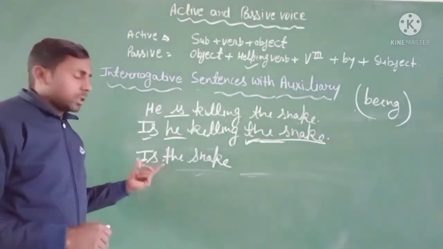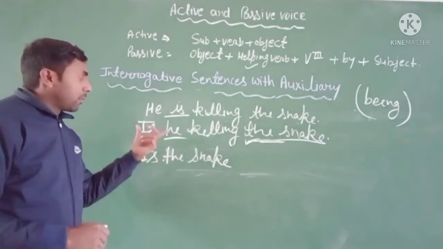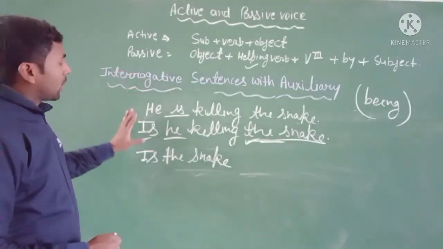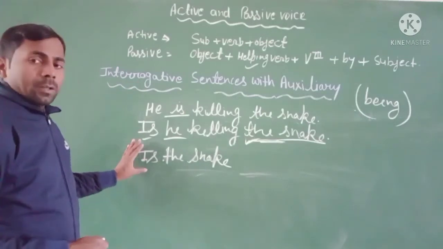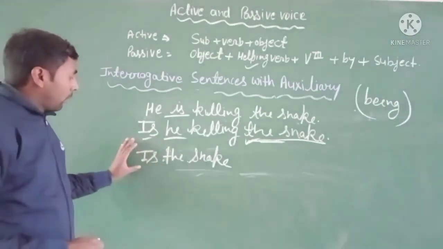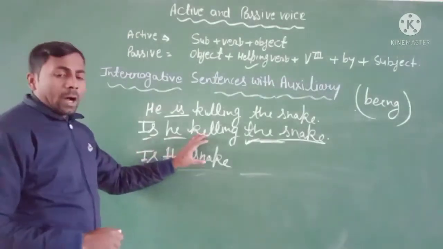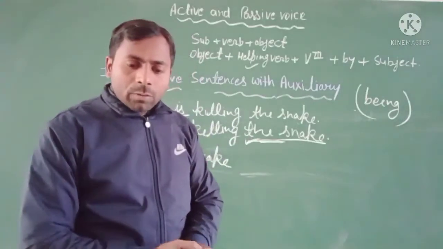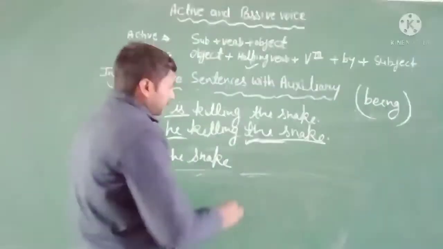Why? Because this sentence is an interrogative sentence, and you have to learn how to change interrogative sentence into the passive voice. Okay, so first is the snake, and after that you have to use being. Okay, you have to use being.